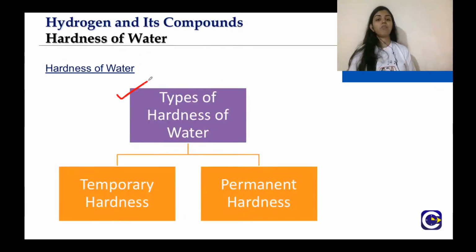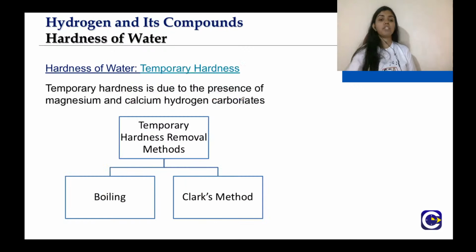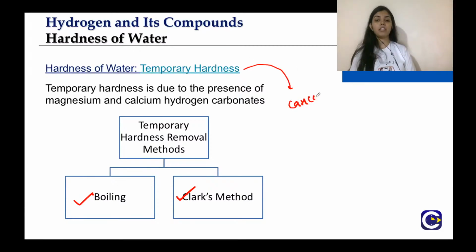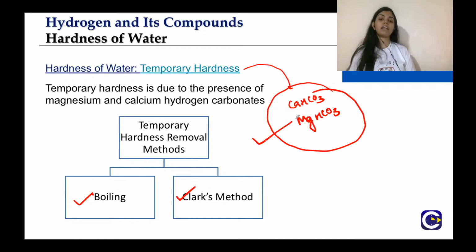Now see the types of water hardness, there are two types: temporary hardness and permanent hardness. Temporary hardness can be easily removed. For permanent hardness we have to follow a procedure. So first we will take temporary hardness. Two methods are used, that is boiling and Clark's method. Temporary hardness arises due to either calcium HCO3, calcium hydrogen carbonate, or magnesium HCO3. If the water contains these salts, that means it has temporary hardness, and it can be removed by two methods, boiling and Clark's method.